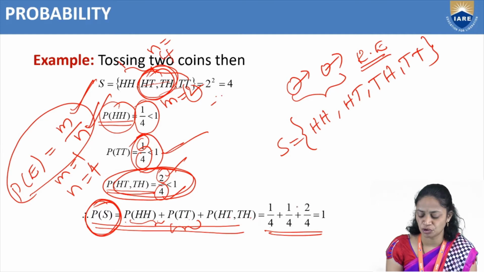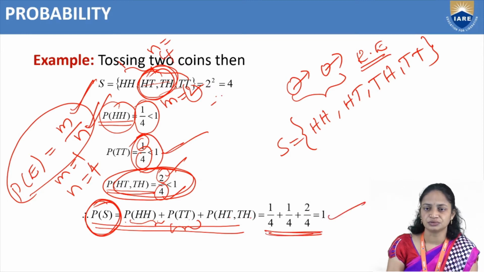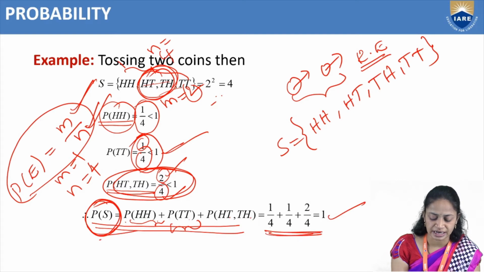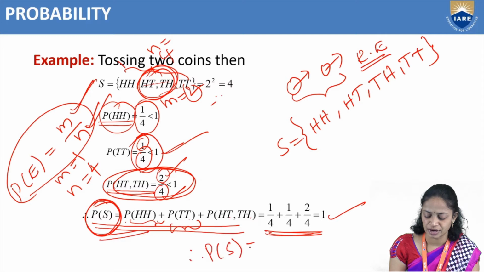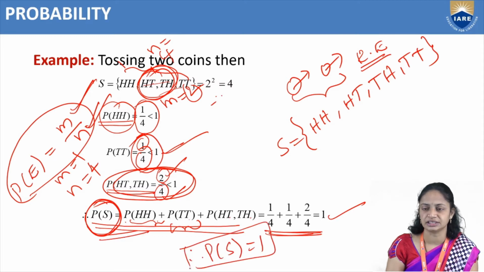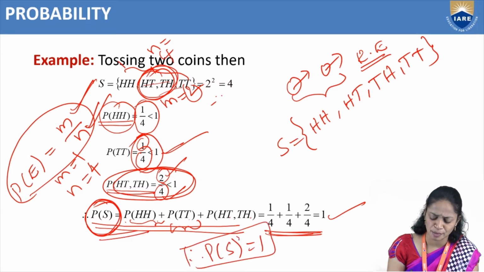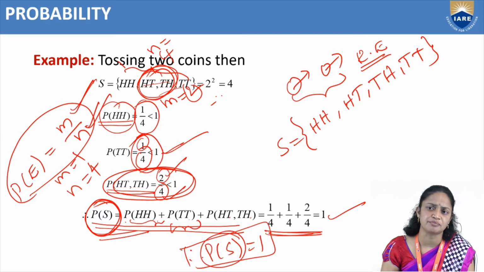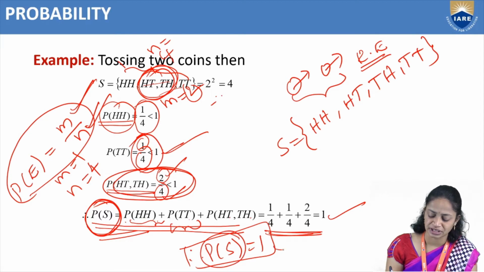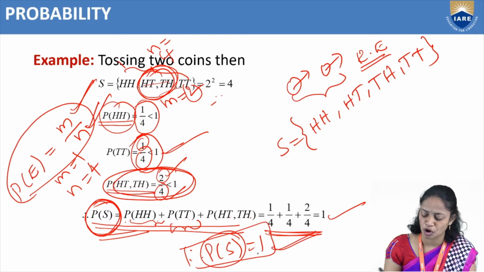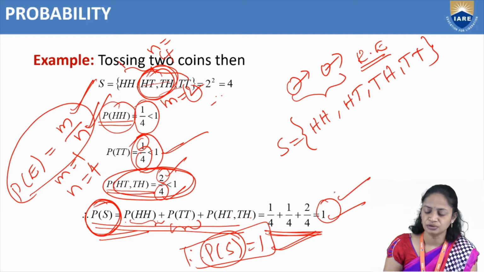So 1 by 4 plus 1 by 4 plus 2 by 4, the total is 1. So the probability of S equals 1. From this we can generalize that the total probability is equal to 1.